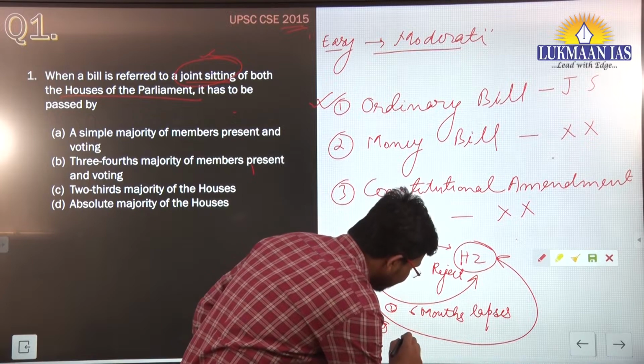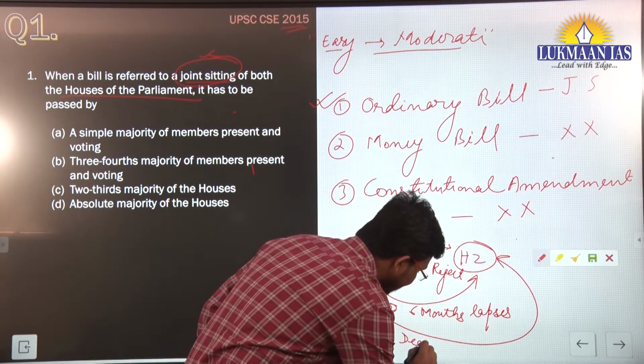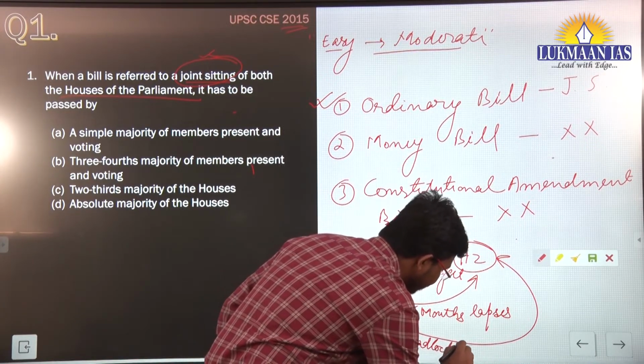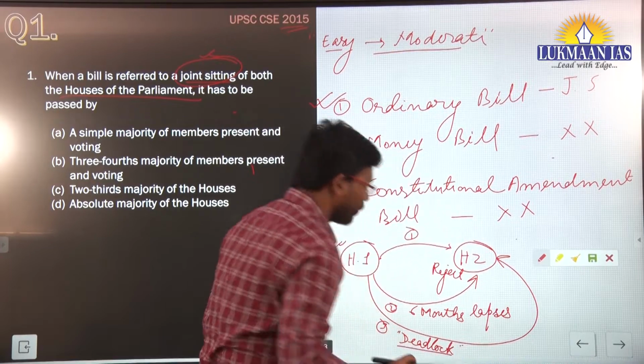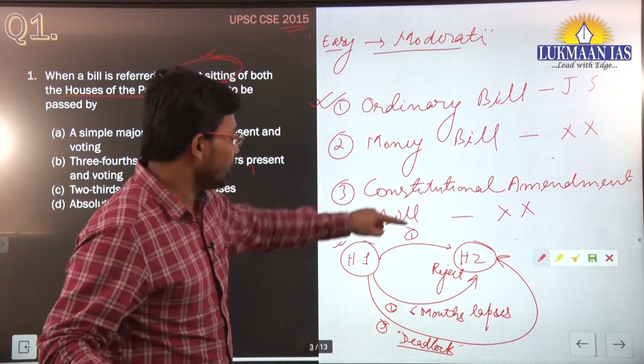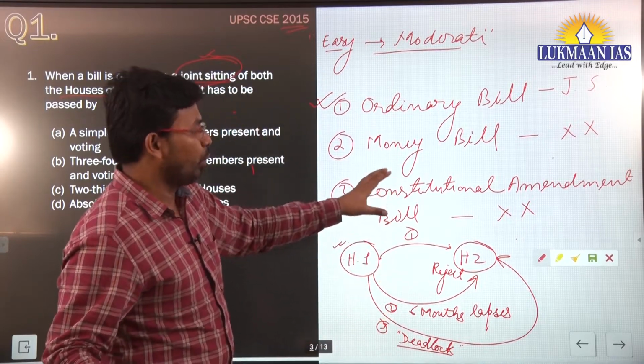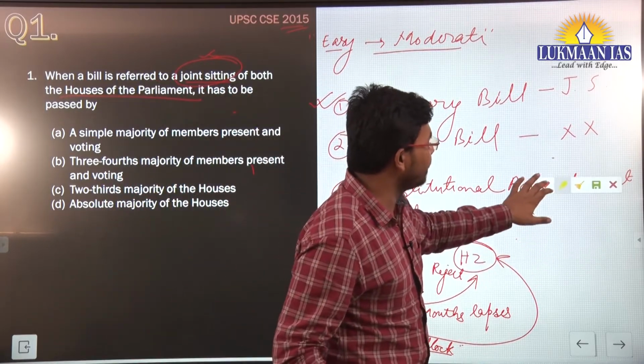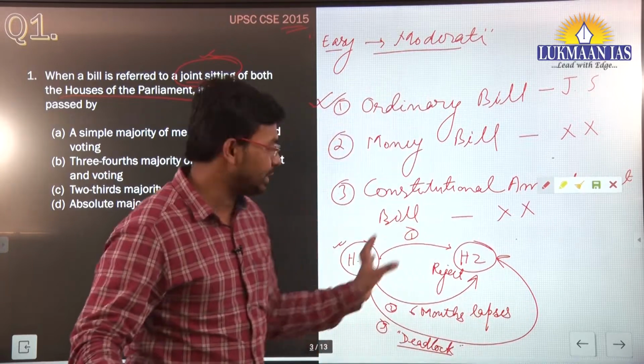Okay, so over here there is a deadlock. Deadlock means there is a difference of opinion with reference to an amendment in that particular bill. So in all these three cases, what is the way forward? If the bill has to be passed, what is the way forward?